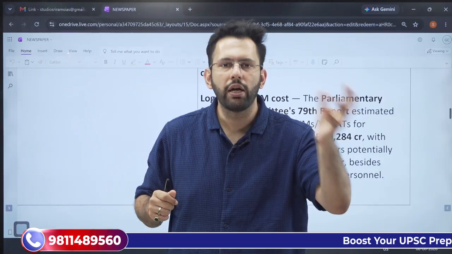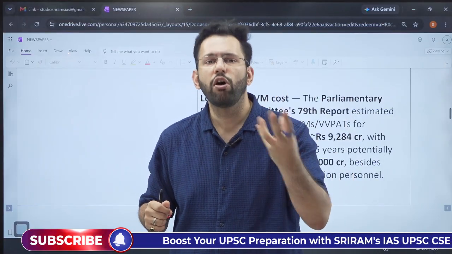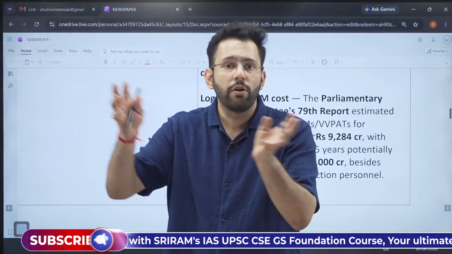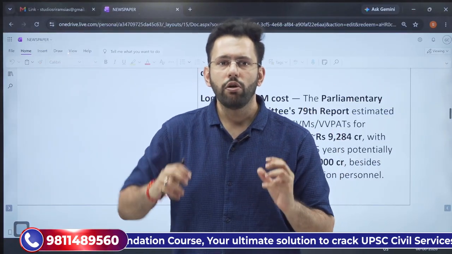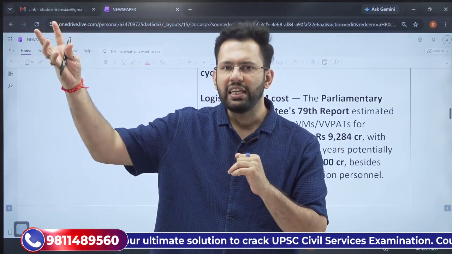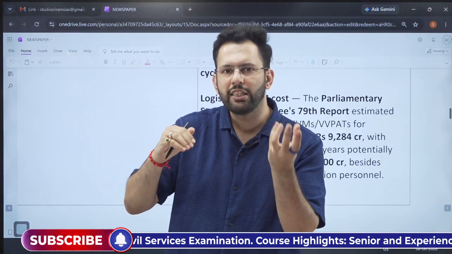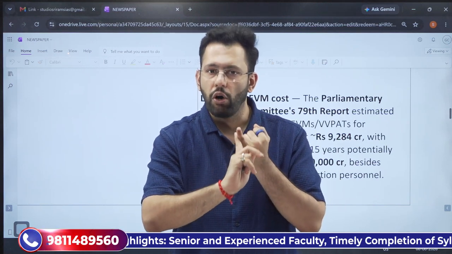No one is talking about that. Secondly, there will also be a cost of replacement of these EVMs and VVPATs every 10 to 15 years. And it will also come close to 10,000 crore rupees. No one is talking about that. So the potential benefit that we see in the form of cost reduced is lost, and it basically loses its merit when we look at the accountability parameter and when we also look at the cost parameter.